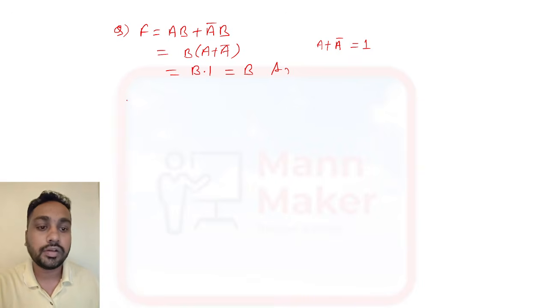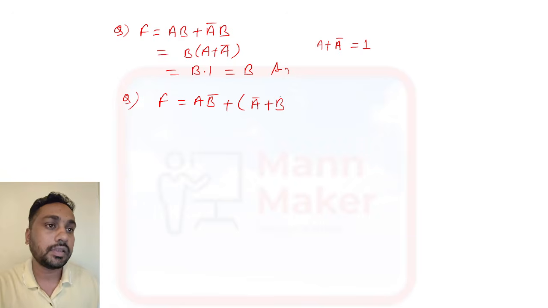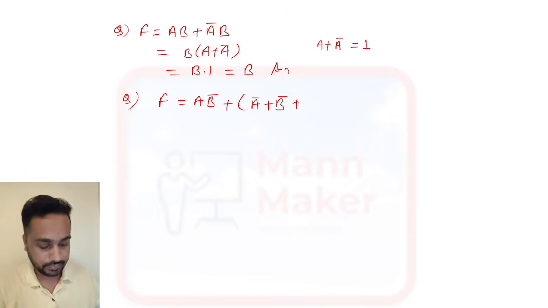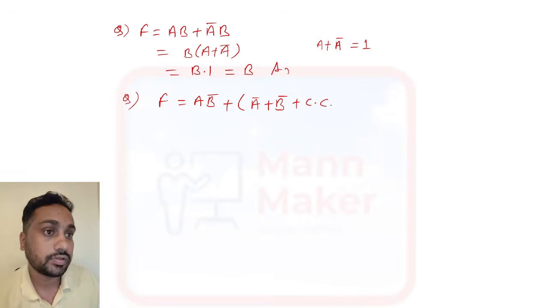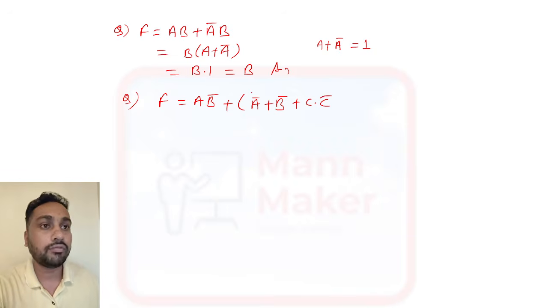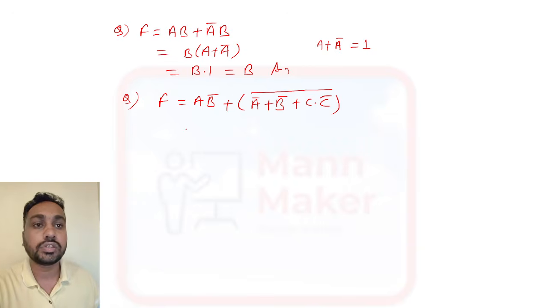Now suppose we go for a larger one: f equal to a b bar plus a bar plus b bar plus c dot c bar, and we take the full bar. This is the question, and we need to reduce it.